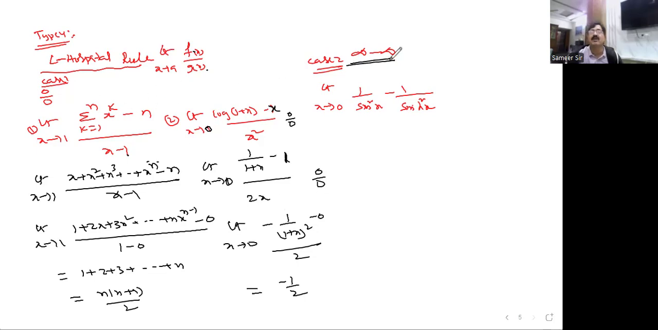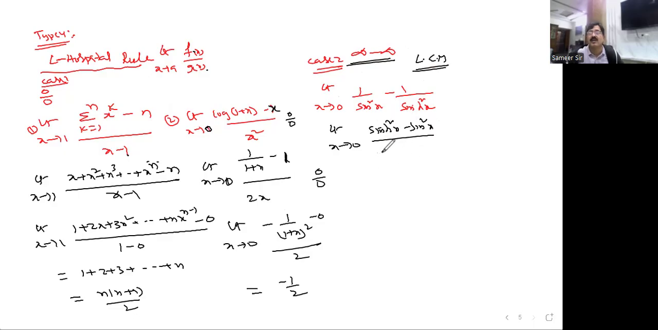Now case 2 is what? If you substitute the limit value, you are getting infinity minus infinity. Whenever you get infinity minus infinity, you remember, you have to take the LCM. How? You see this one, I'm dealing with this question. You will get sin h square x minus sin square x after taking LCM. After taking the LCM it will come like this.